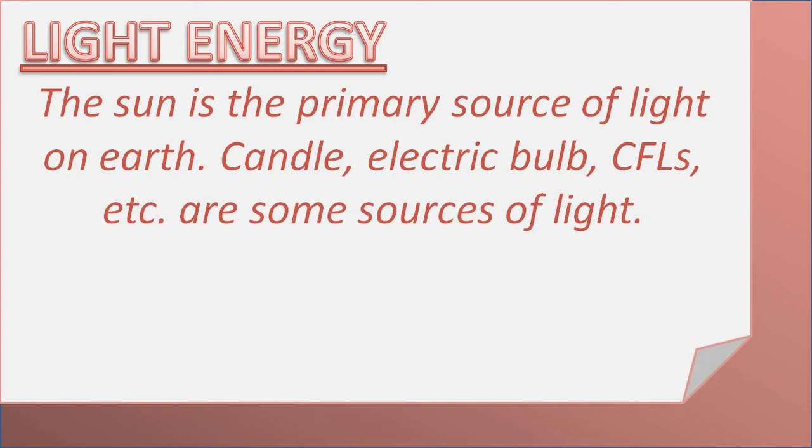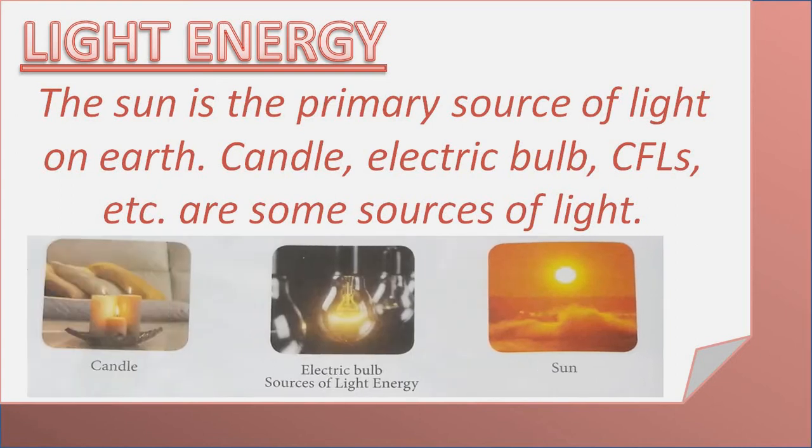On the earth, the sun is the primary source of light, it is a natural source. But we also have some artificial sources of light which are man-made, like a candle. When we burn a candle, it gives us light. Electric bulb, when we switch on the bulb, it produces light. Same with CFLs. So these are the sources of light.